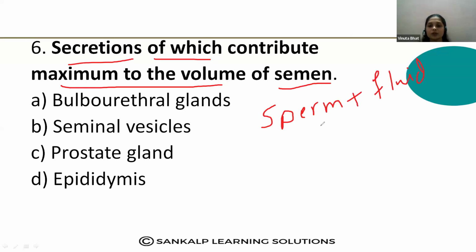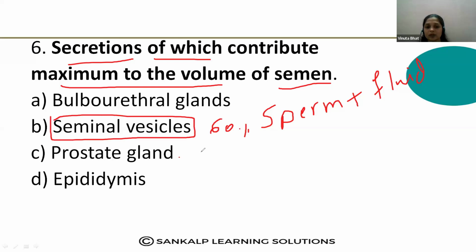So here some glands add some secretion to the sperm, and that forms the semen. Here the maximum amount of fluid is secreted by the seminal vesicles, around how many percent? Around 60%. And the prostate gland contributes 20% of the semen. So the maximum volume of semen contribution is by the seminal vesicles. Okay, option B is the correct answer.